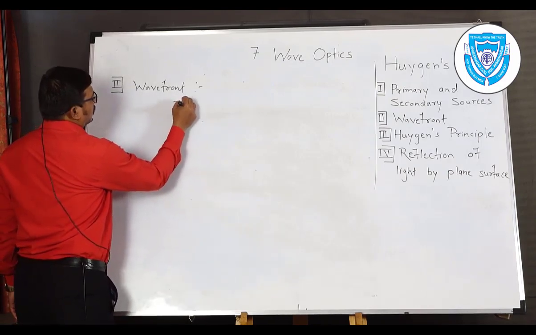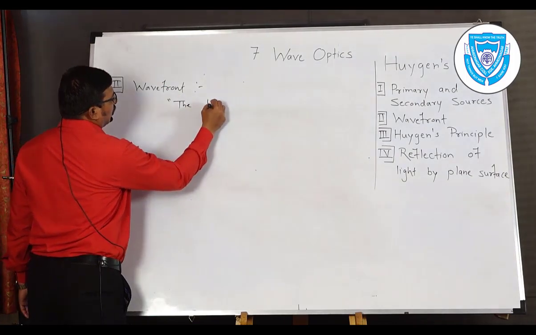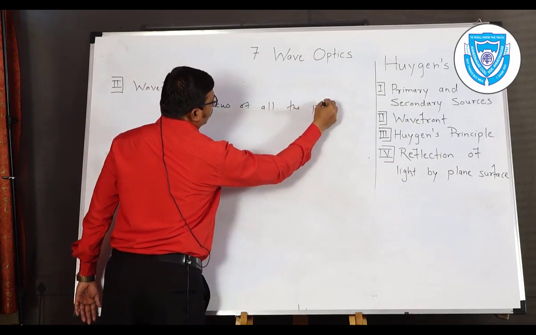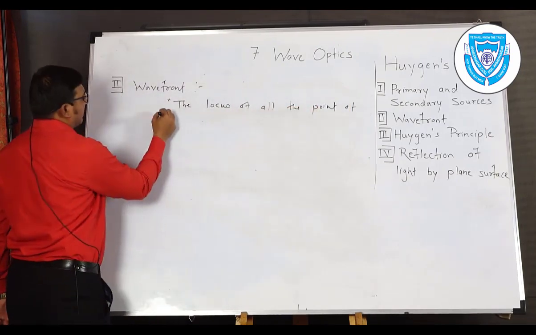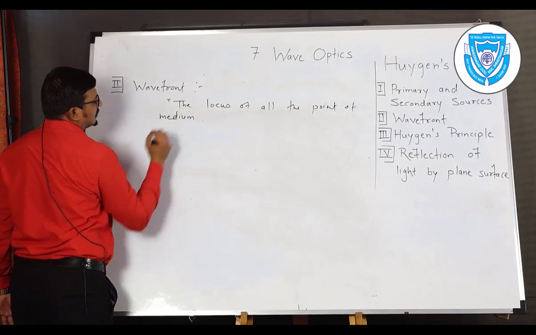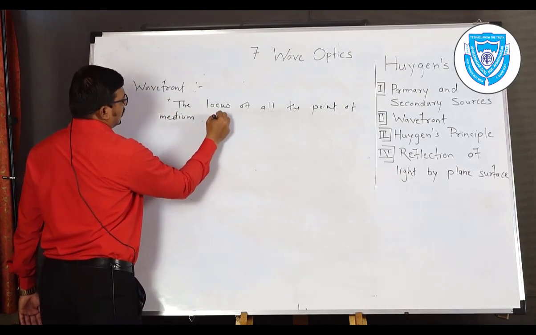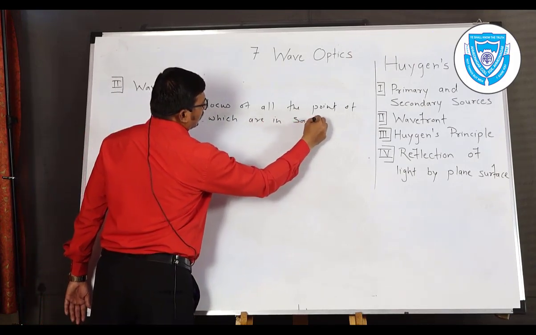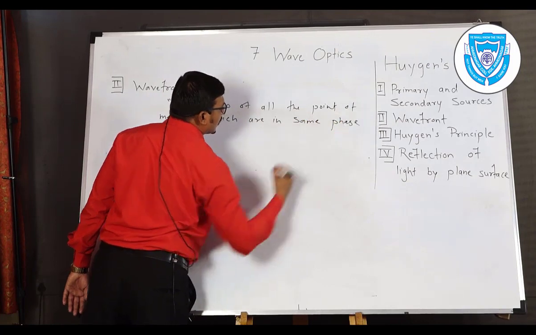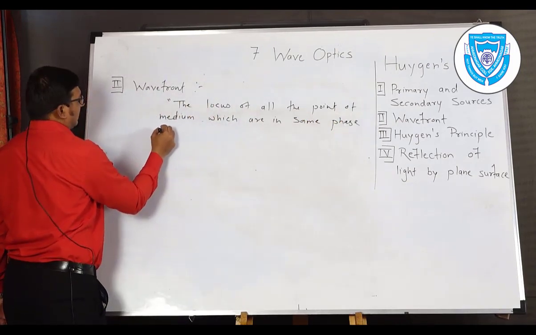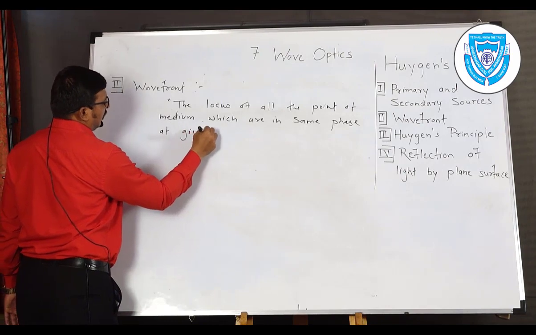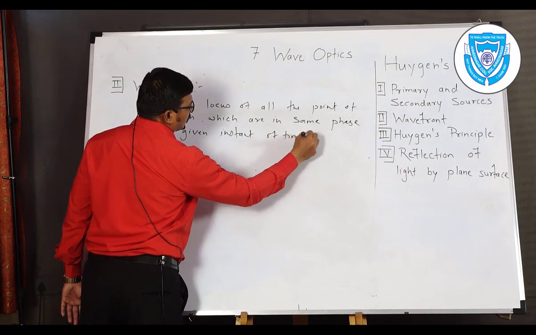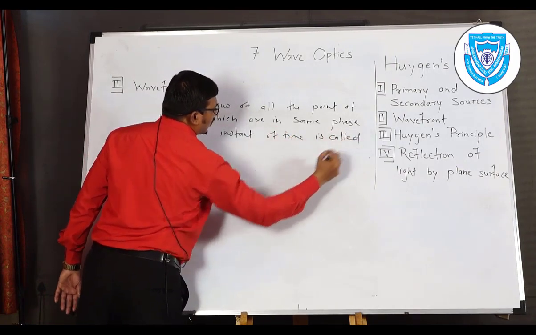The locus of all the points of a medium which are in the same phase at a given instant of time is called a wavefront.